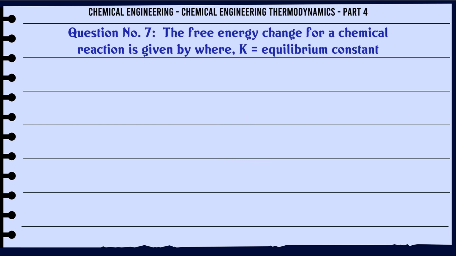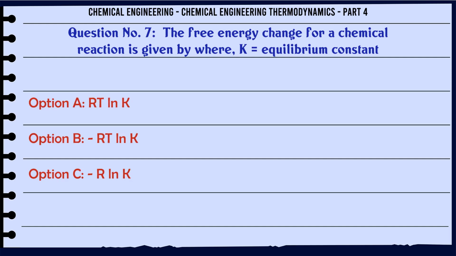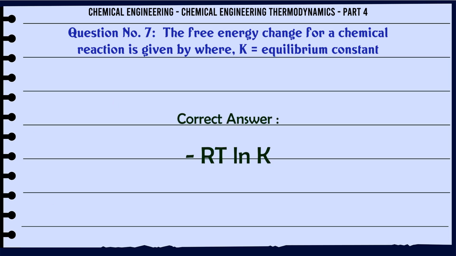The free energy change for a chemical reaction is given by, where K is the equilibrium constant. A. RT ln K. B. RT ln K. C. R ln K. D. T ln K. The correct answer is RT ln K.